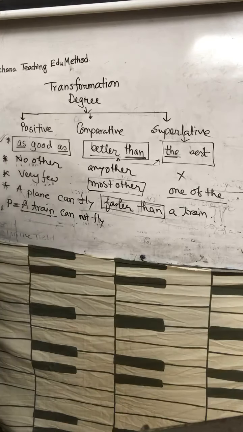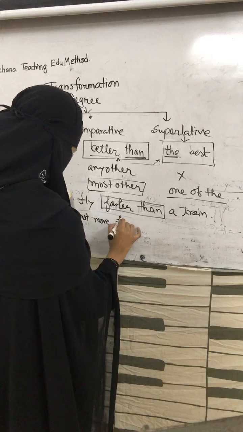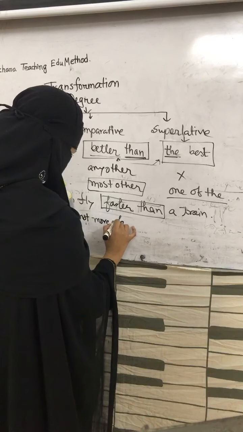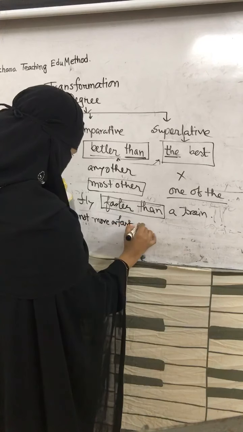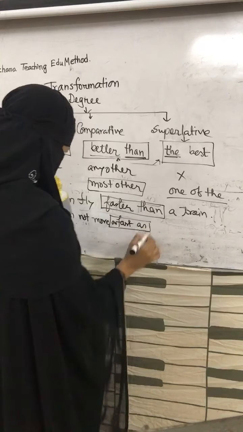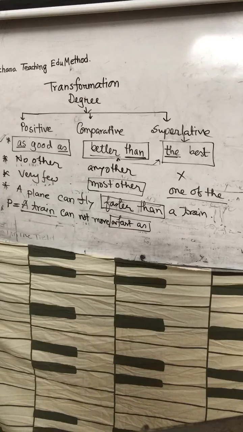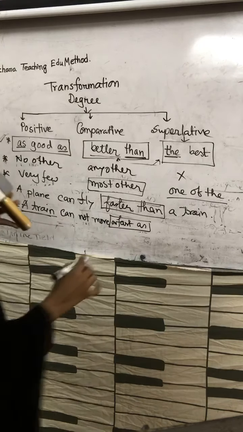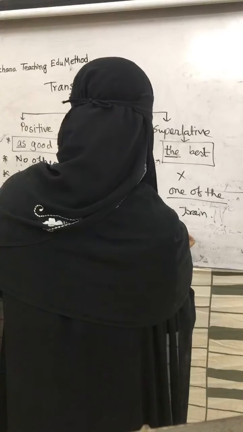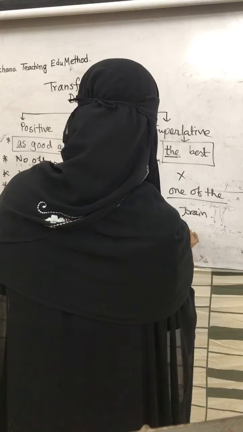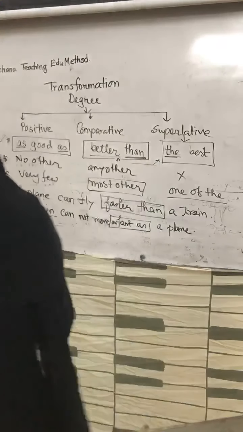This is an exceptional sentence of the exceptional rules. A train cannot move or run faster than, as fast as. The positive form of faster than is as fast as. A train cannot move as fast as a plane.